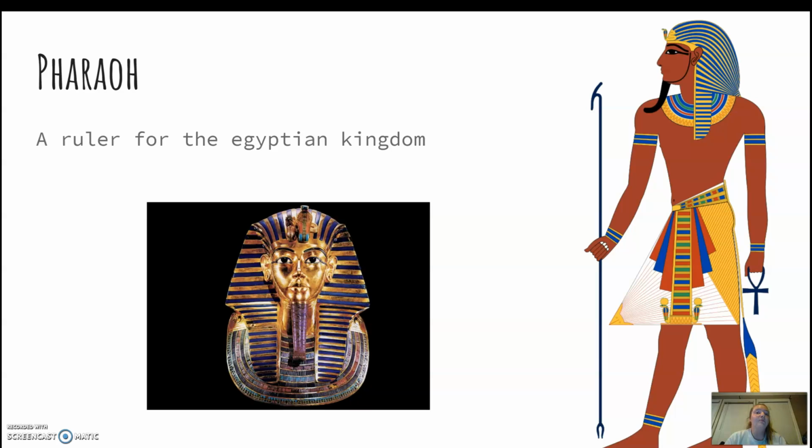The Pharaoh's role as a leader was to participate in religious ceremonies and maintain religious harmony. So a synonym for this word would be king, and an antonym would be a slave. The Pharaoh was also mummified, and we're going to talk about that word a little bit later.